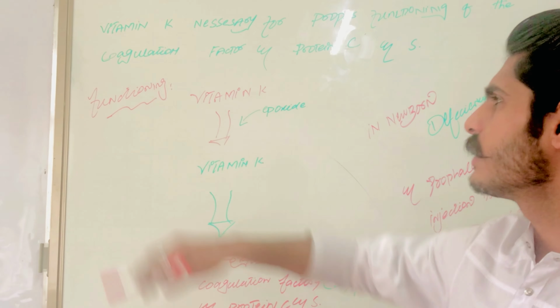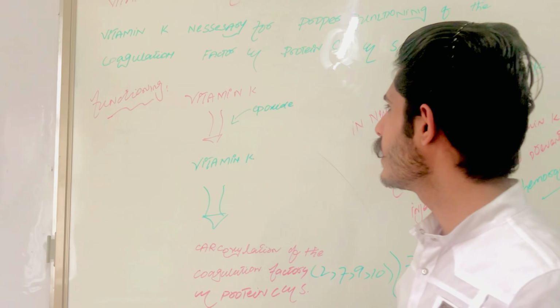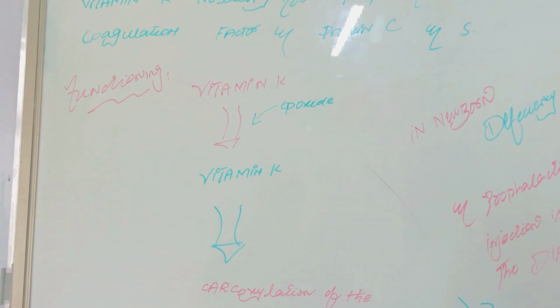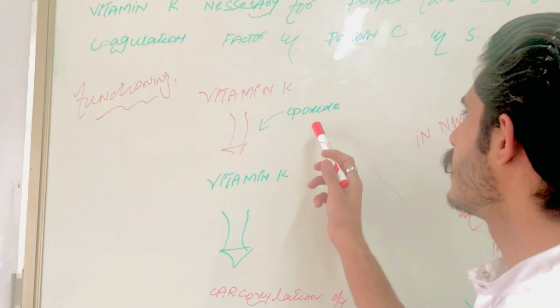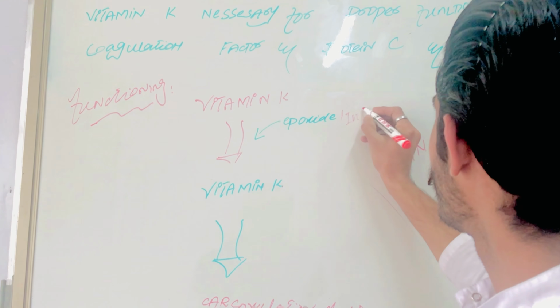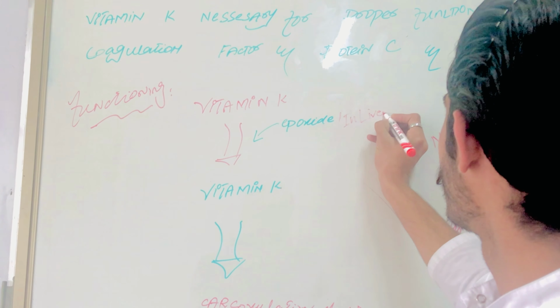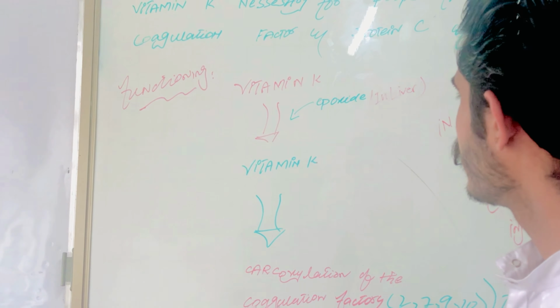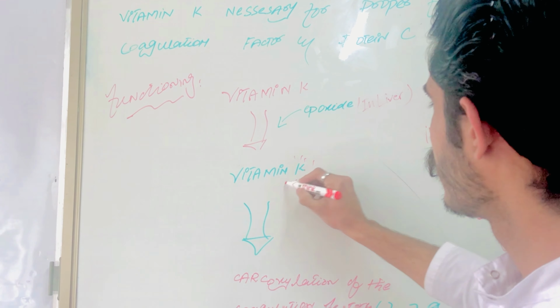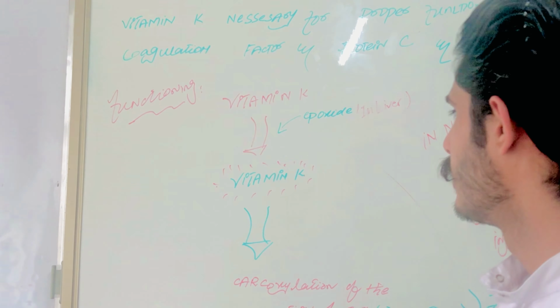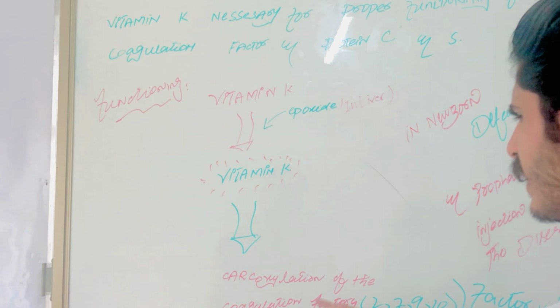And now the functioning of vitamin K. Vitamin K is activated by epoxide reductase, and it is produced in the liver.